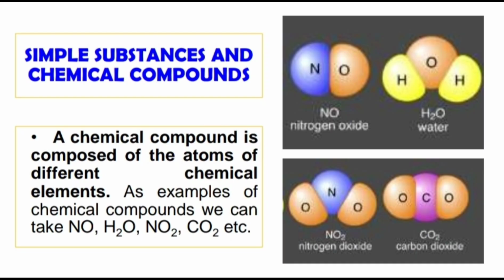If we are talking about a chemical compound, it will be the opposite. A chemical compound will be composed of the atoms of different chemical elements. Water, for example, consists of an oxygen atom and two hydrogen atoms. We see that this molecule consists of atoms of different elements. So this is a molecule of a chemical compound.